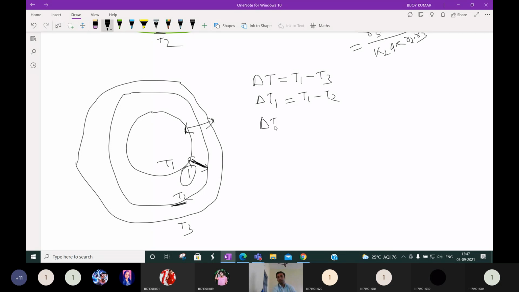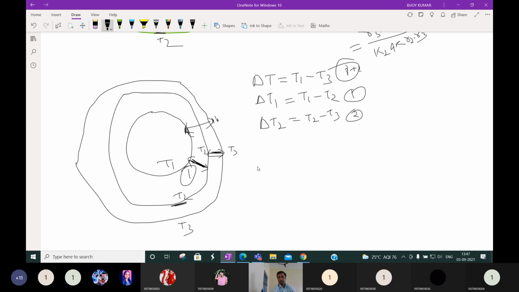And delta T2 means what? Temperature difference in the second wall. Second wall means this one. What will the value be? Here temperature T2, so the value is T2 minus T3, the end point temperature. Delta T1 means for the first wall, delta T2 means the second wall, delta T3 means the overall wall, 1 plus 2. Overall means it is T1 and T3.